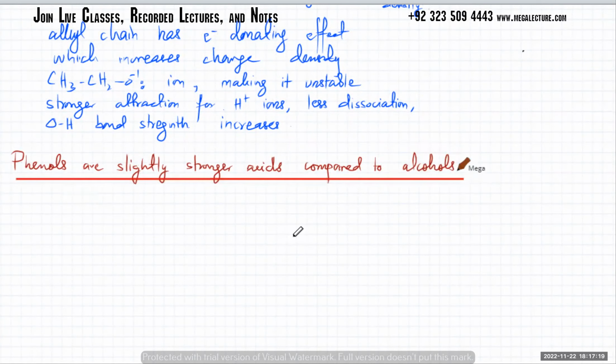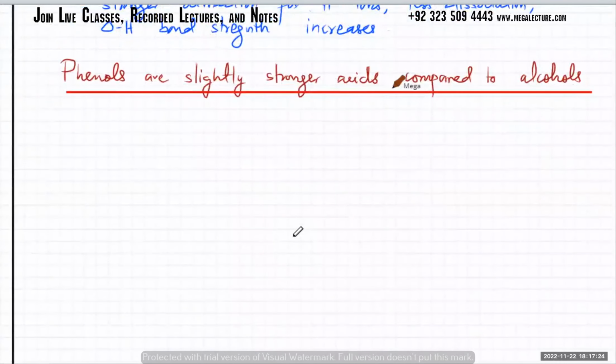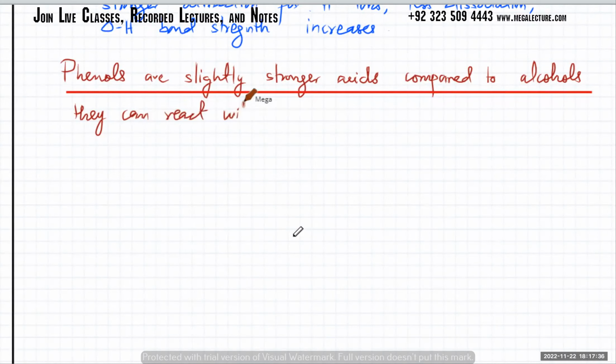Okay, so the next question is, what's going on with phenols? Why are they stronger acids? They can react with sodium metal and NaOH.